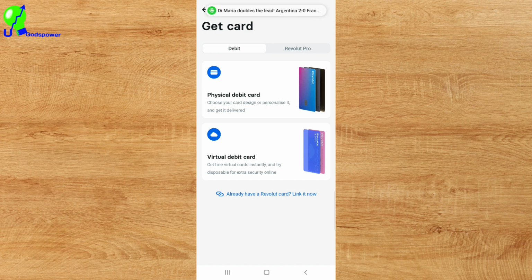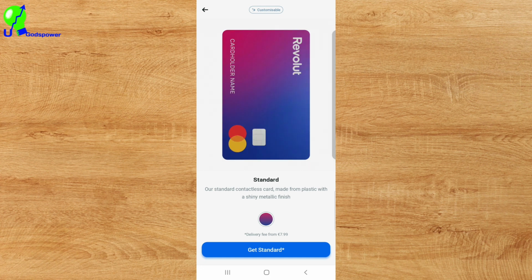The physical one means that you can use this card to pay for something in physical shops, buying things, or withdrawing money from the ATM. That is the physical one. If I click on physical card, it's going to pop this up. It's telling me that I can customize this card according to how I want it to be, and I can choose a different card. I can say, okay, I need standard.